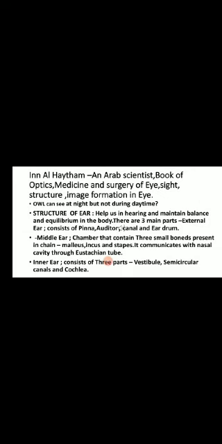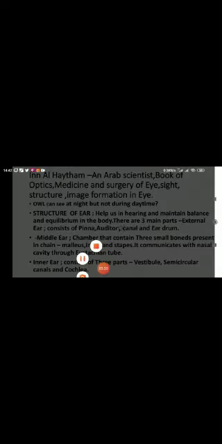It communicates with the nasal cavity as well, through the eustachian tube. And the last part of the ear is the inner ear that consists of three parts: vestibule, semicircular canals and cochlea.